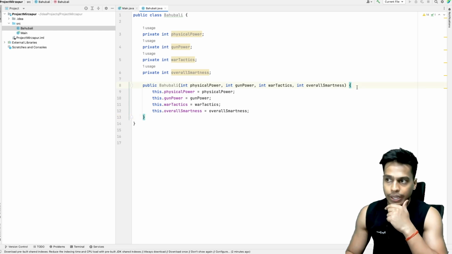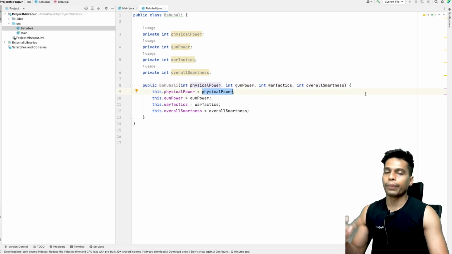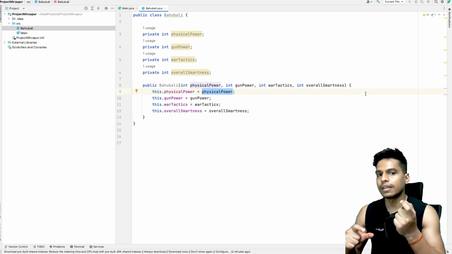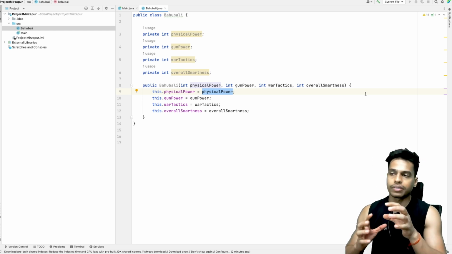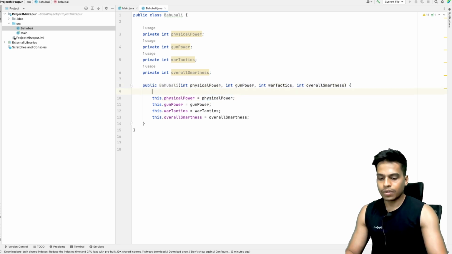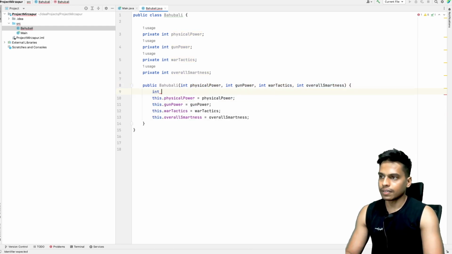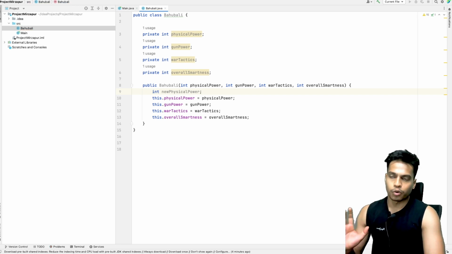One more thing that we have to make sure is that any of the values cannot go beyond 100, and no value should be less than 0. So we need to have that safe logic. How do we do that? We'll create a new variable for each and every value that we have. So int, let's call it new physical power, and initially we won't initialize it.